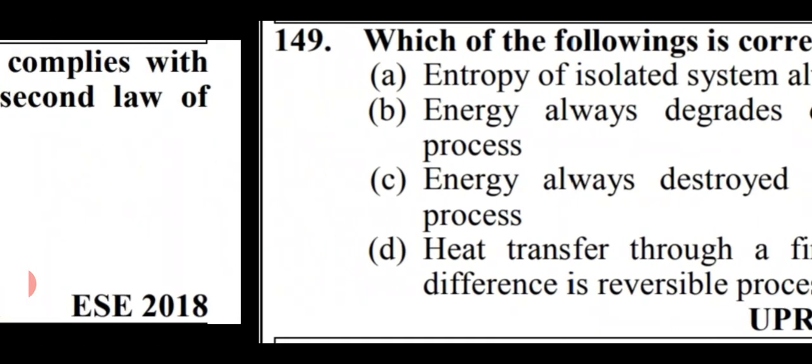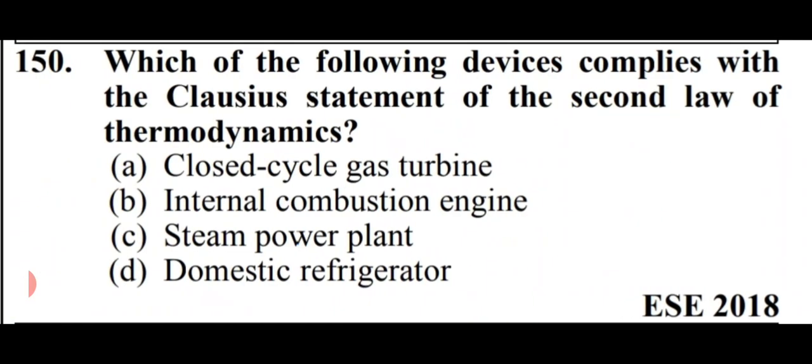Option number B. Next question is, which of the following device complies with the Clausius statement of the second law of thermodynamics? Options are closed cycle gas turbine, internal combustion engine, steam power plant, or domestic refrigerators. So friends, Clausius statement is related to refrigerator and heat pump, not with the heat engines. So option number D is right here, domestic refrigerators.